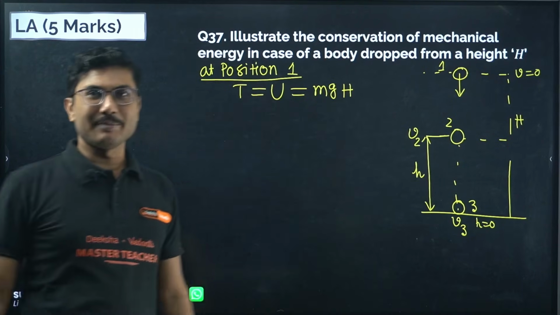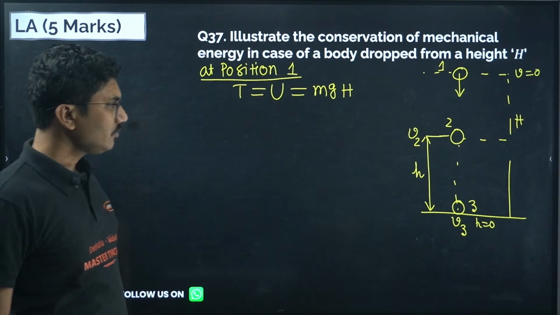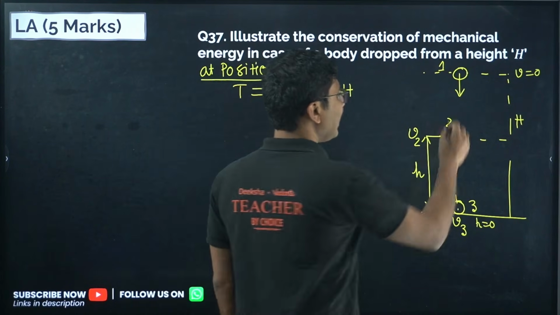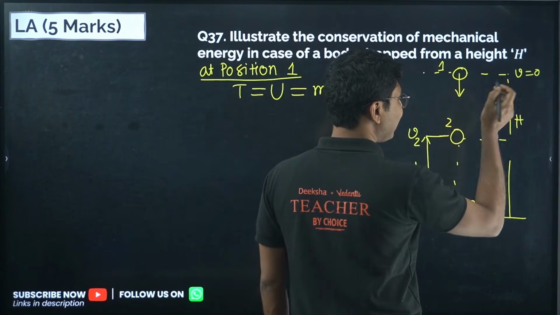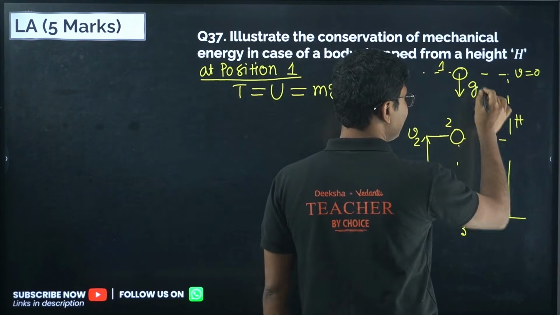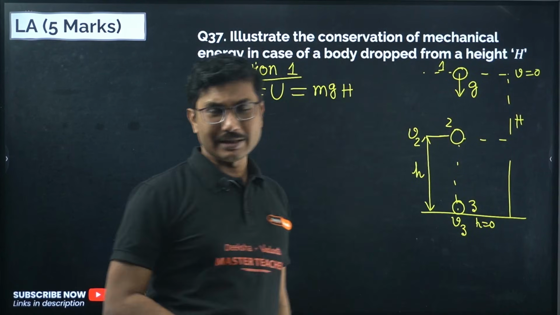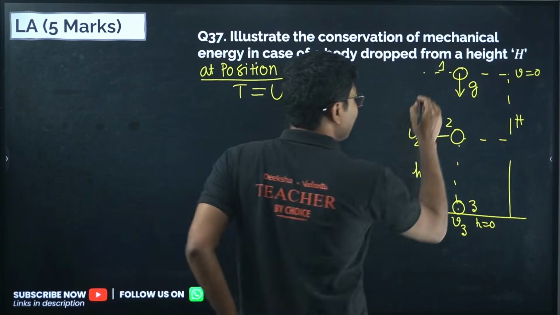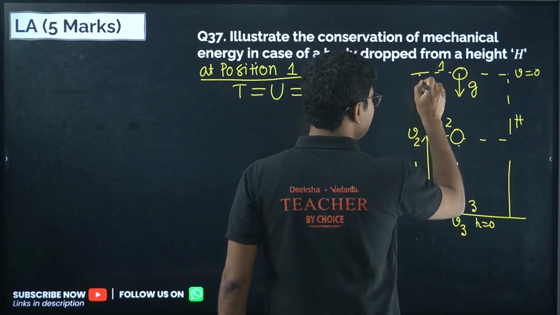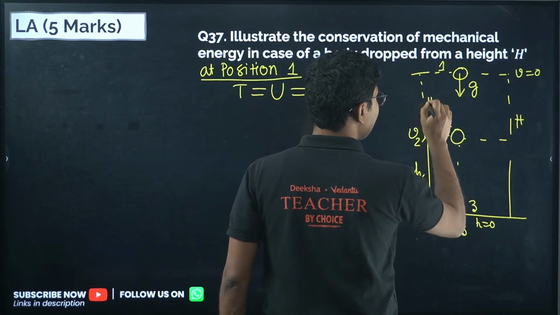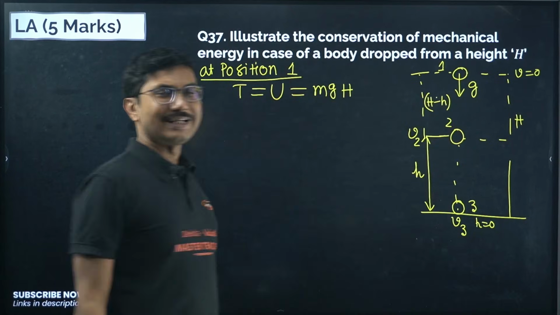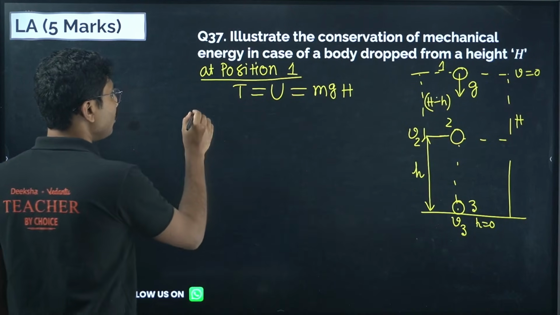Total energy is mgh. Now when you allow it to fall, when it reaches this position, what is the acceleration of fall? The acceleration of the fall is g, it is falling with an acceleration g. And how much distance has it traveled? The distance it traveled is, obviously, the displacement, that is H minus h. So distance traveled is H minus h. So for position 2,